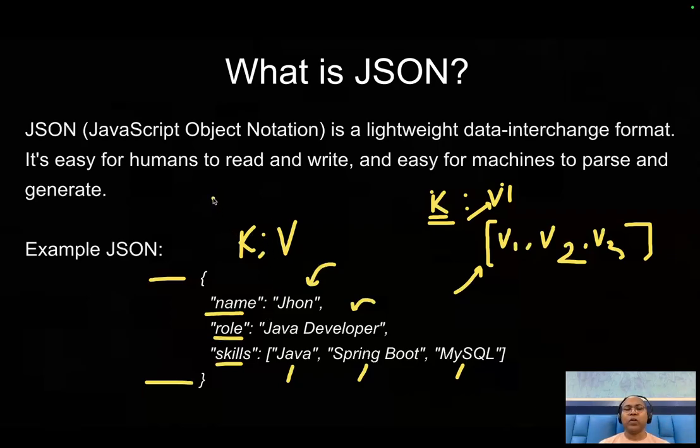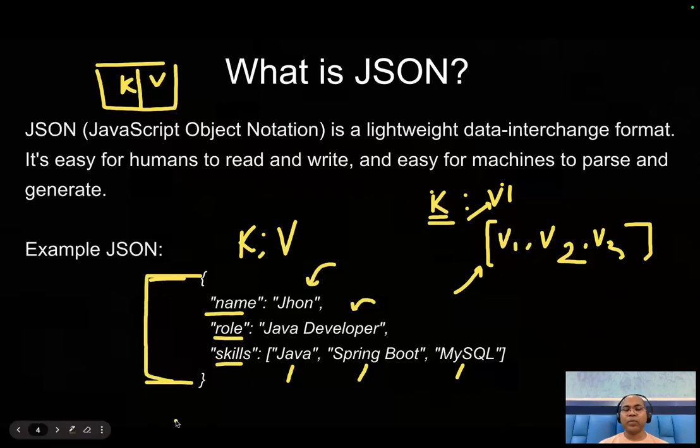If you talk about the Java language, we have a Map with a key, and the value can be one value, two values, a single value, any kind of value. Similarly, JSON is also a key-value data format. It holds your key name as well as the value. A value can be a single value or multiple values. Maybe this is one employee detail. Similarly, you can have employee detail one, employee detail two, comma separated. You can make multiple values.